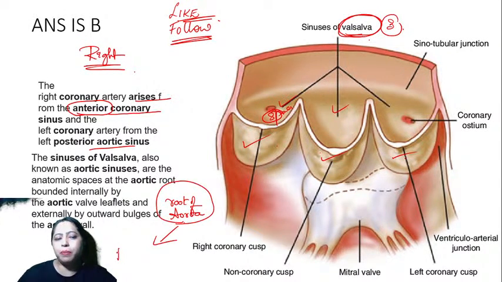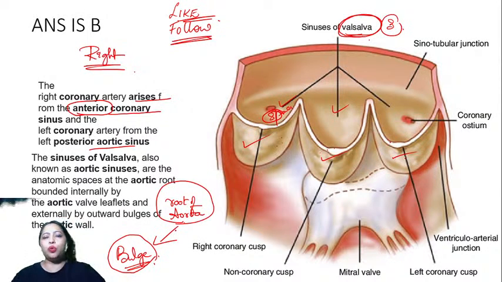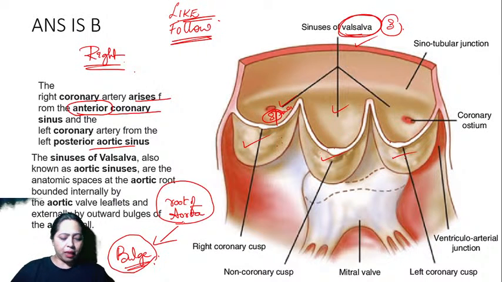On the outside you have a bulge. So that indicates that these cusps are the ones making the outside appear bulged. So they are together called the sinuses of Valsalva, and we are answering that the right coronary artery arises from the anterior aortic sinus, and the left one arises from the left posterior aortic sinus. So keep this in mind.